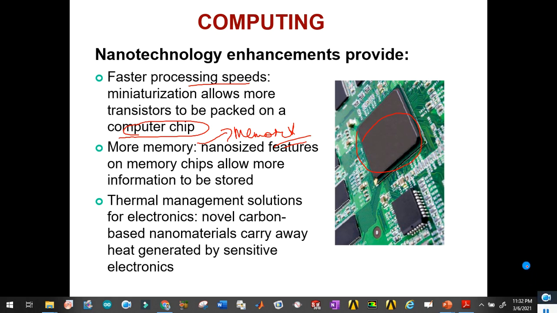So we can see the processor power and memory are also improved using the nano size features. Behind the fast processing speed and small size, the major problem in old ages was that these kinds of boards heat up because of the release of heat, so these components basically burn out.